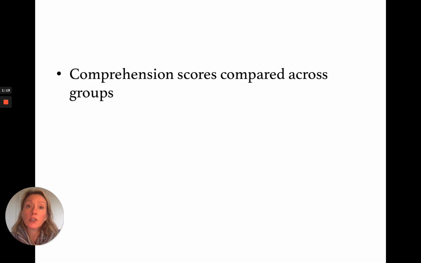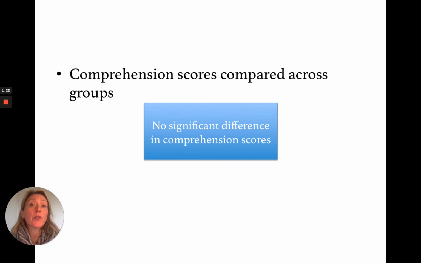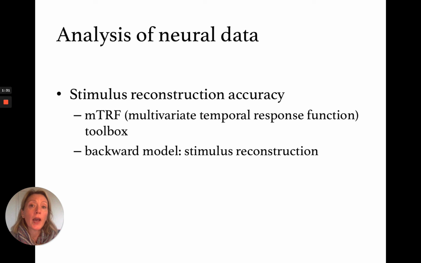We then compared comprehension scores across the groups, and we found that there was no significant difference between the comprehension scores of the different groups, so performance was equivalent. We also analysed the EEG data using the MTRF toolbox, the backward model, which reconstructed the speech envelope from the EEG data and then compared this reconstruction to the original, resulting in a reconstruction accuracy score, which is a proxy for neural entrainment. We compared these scores across groups and across conditions.